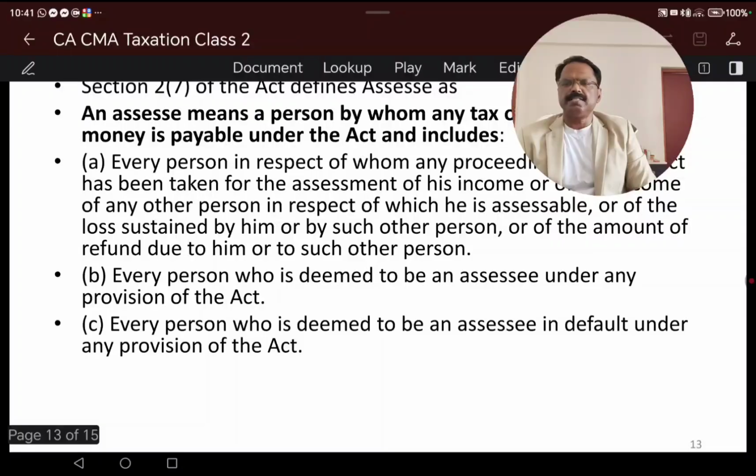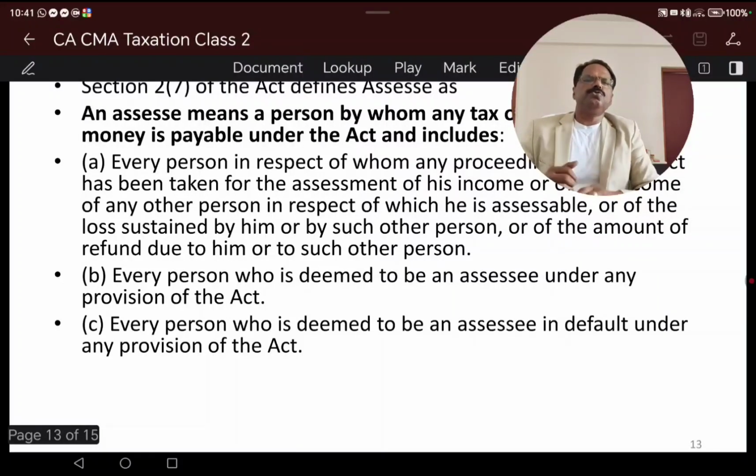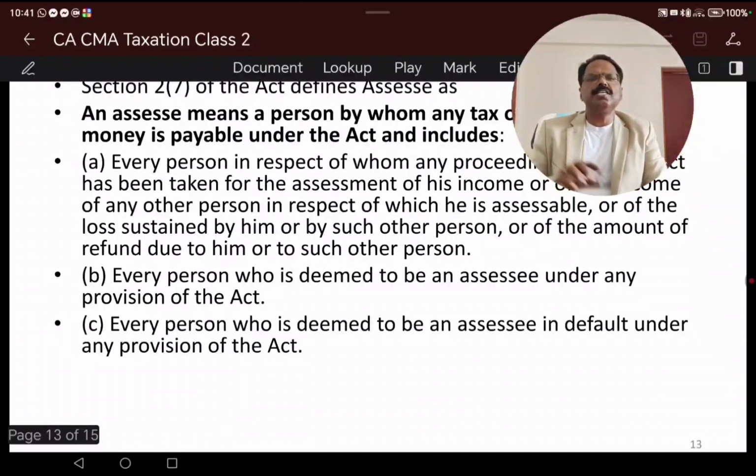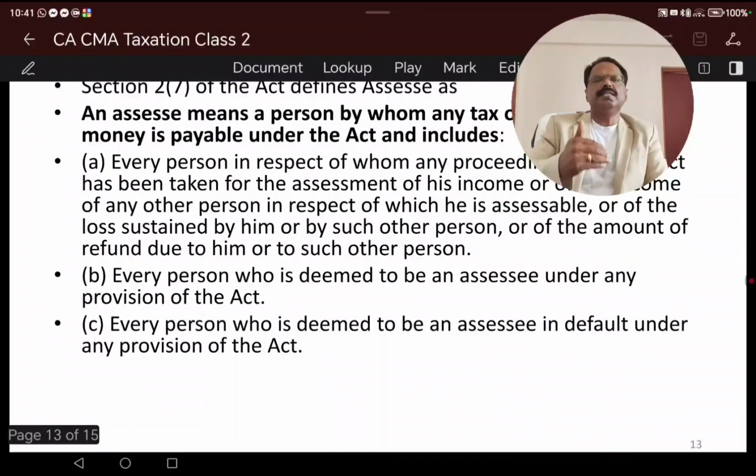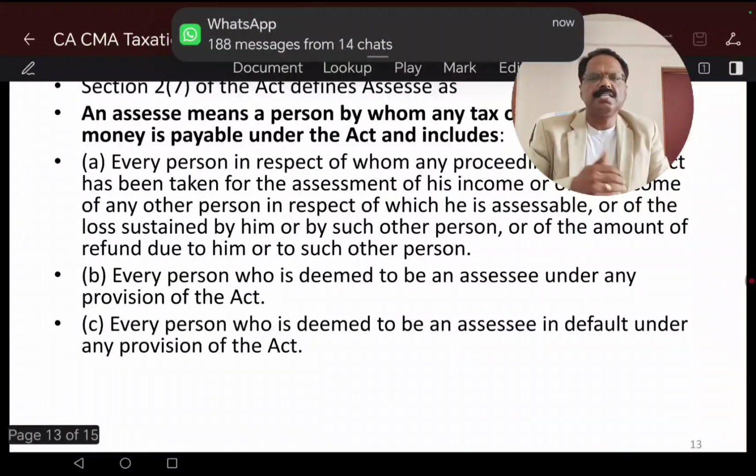A person is deemed to be an assessee. We will come to the section on persons deemed to be an assessee. Every person deemed to be an assessee in default under the provisions of this Act is also treated as an assessee. So one is any person by whom any tax or any other sum of money is payable under this Act, in which a person is in respect of any proceedings under this Act. There are tax procedures going on, and there may be investigations, verifications, search and seizure, all going on. In such cases, it is also called an assessee.